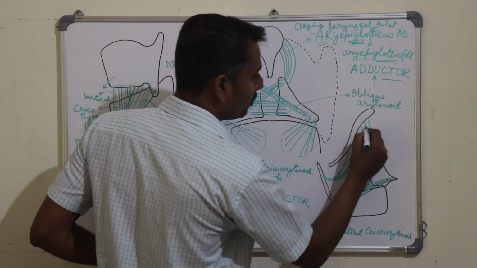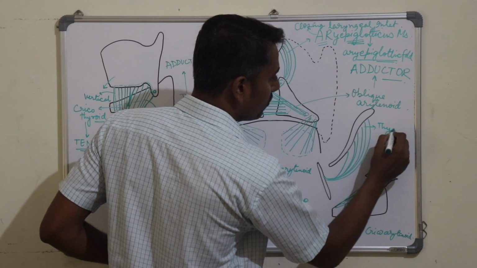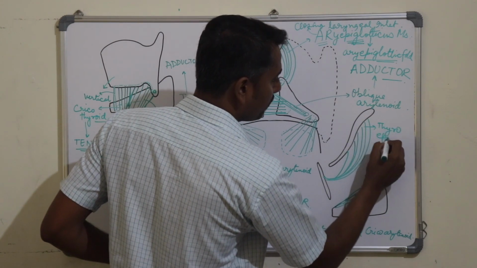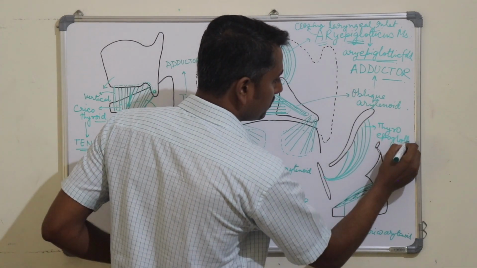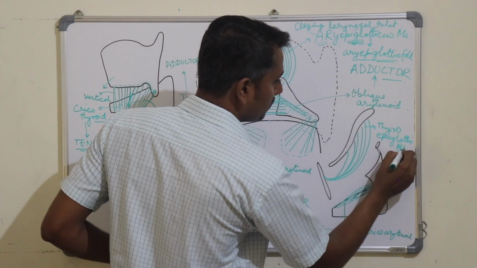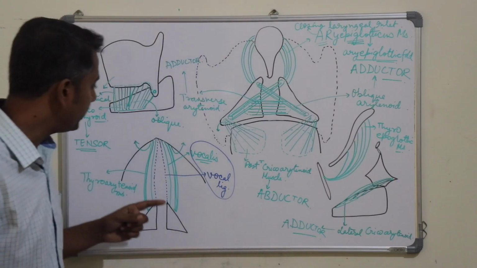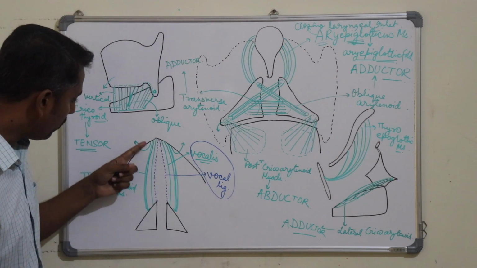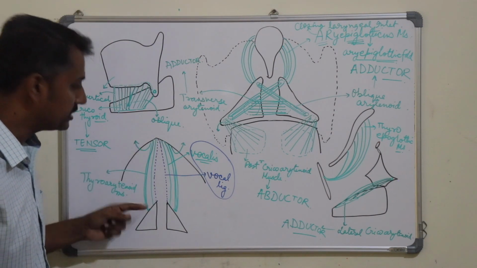Therefore, this muscle is known as thyroepiglottic muscle, which was the detached lateral part of the thyroarytenoid muscle.